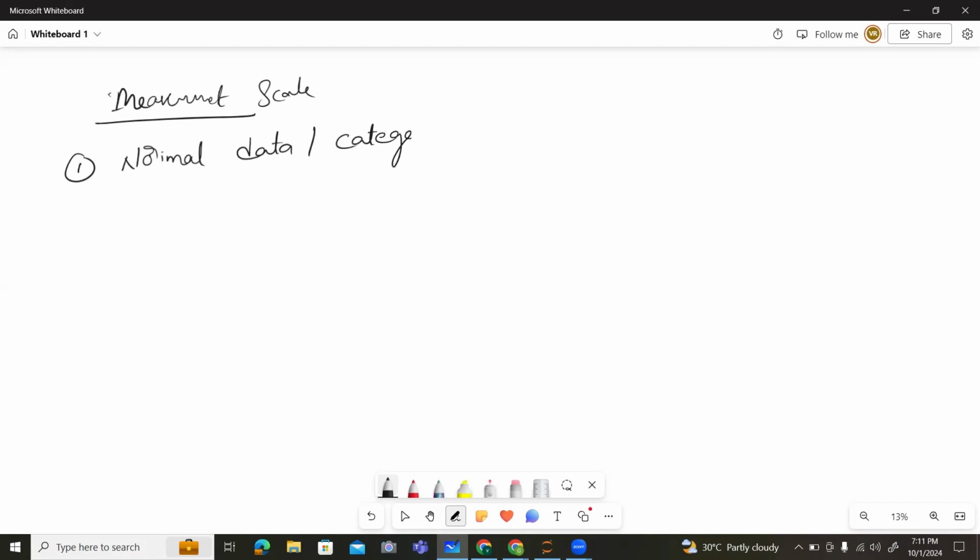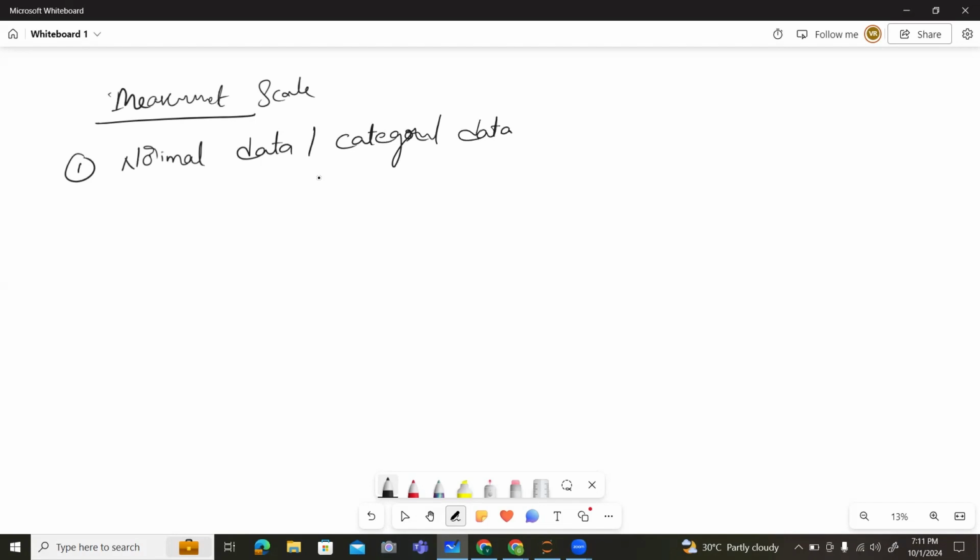And we have a second type. Let me discuss some advanced levels in data. The first one is measurement scales. The first one is nominal data, or we can also call it categorical data.